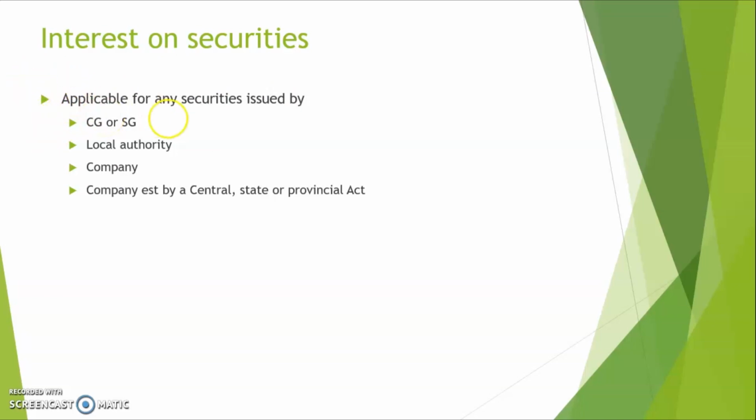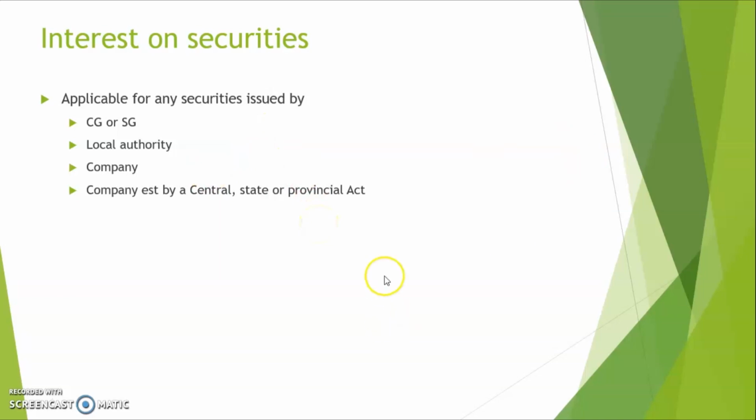Alright. So this item of income, that is interest on securities, is primarily regarding any kind of interest that is accrued to an assessee from these classes of parties, that is the central government or state government, local authority, company established by a central, state or provincial act. Any kind of interest arising from any kind of securities issued by these parties.